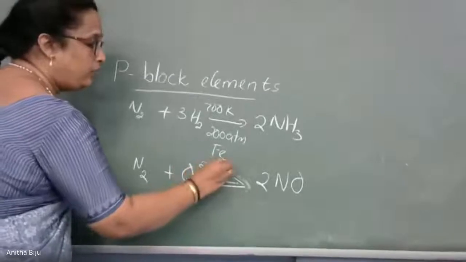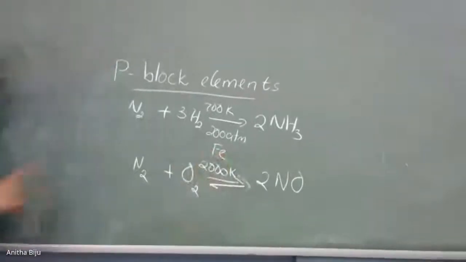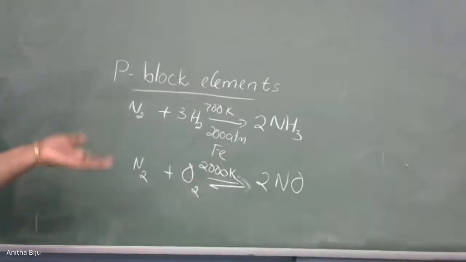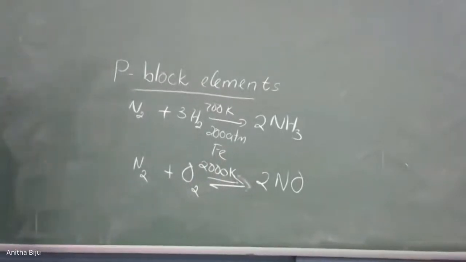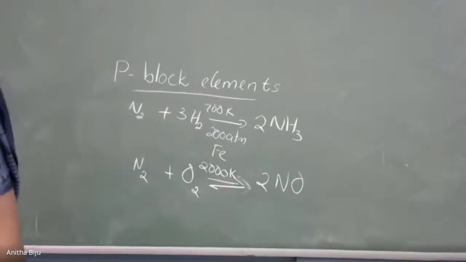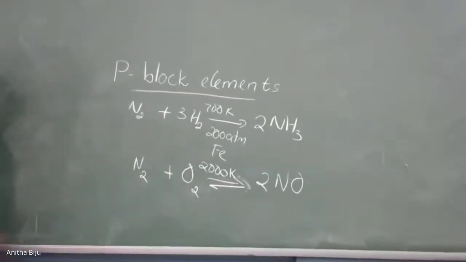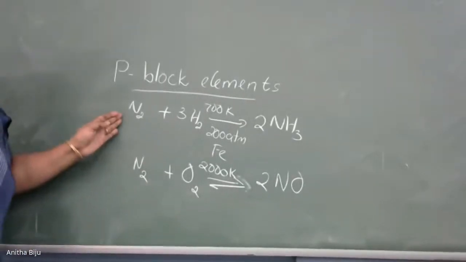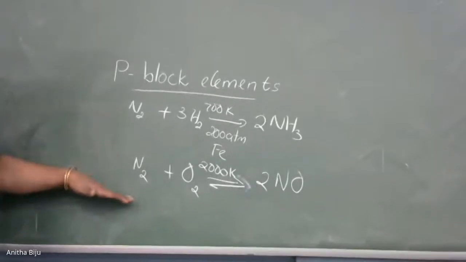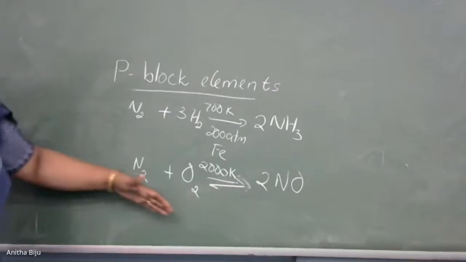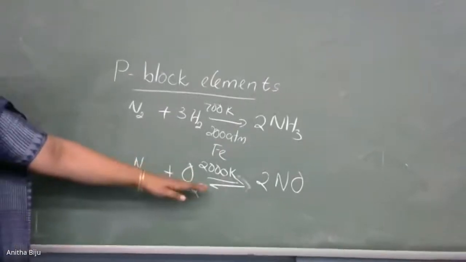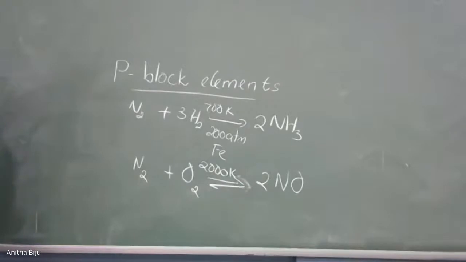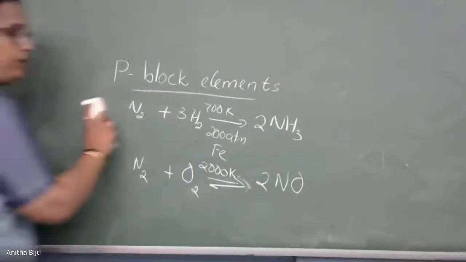Temperature is high, 2000 Kelvin. Temperature is very high, 2000 Kelvin. These are the two reactions you can remember. And the last reaction, one more property is also there, write that also. Have you written the equation? Written. This process is called the Haber process for the manufacture of ammonia. And this other one is simply a reaction between nitrogen and oxygen. 2000 Kelvin temperature has to be maintained. Okay. I hope you have completed the equation.